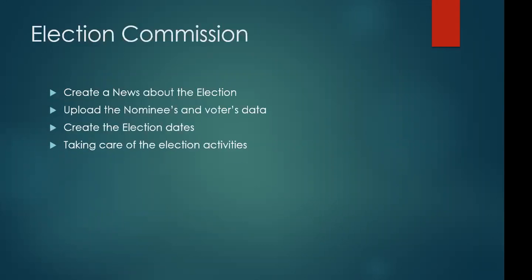First of all, the election commission. We already know that the election commission decides when the election is to start. They access all the things related to the election. They decide who the nominees and who the voters are. They send the voters list to the users, and they set the dates when the election will be conducted and the timing duration of the election. This is the duty of the election commission.